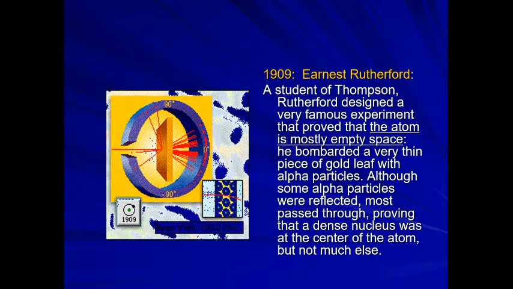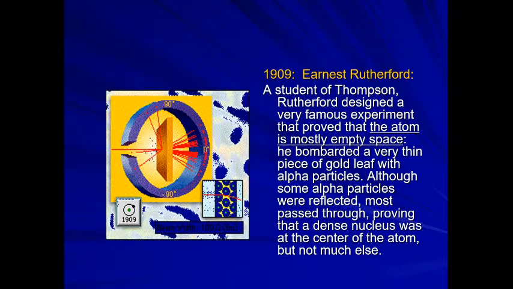According to the plum pudding model, the positively charged particles are spread everywhere. But after this experiment, it was proved that no, the space inside the atom is empty. How can we say that?